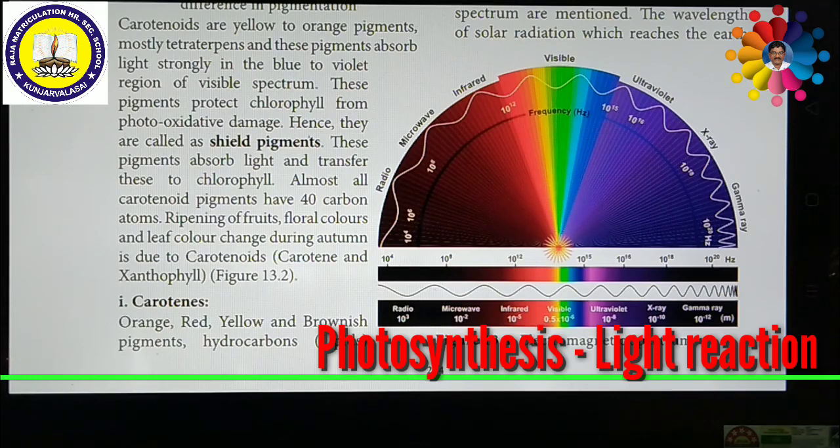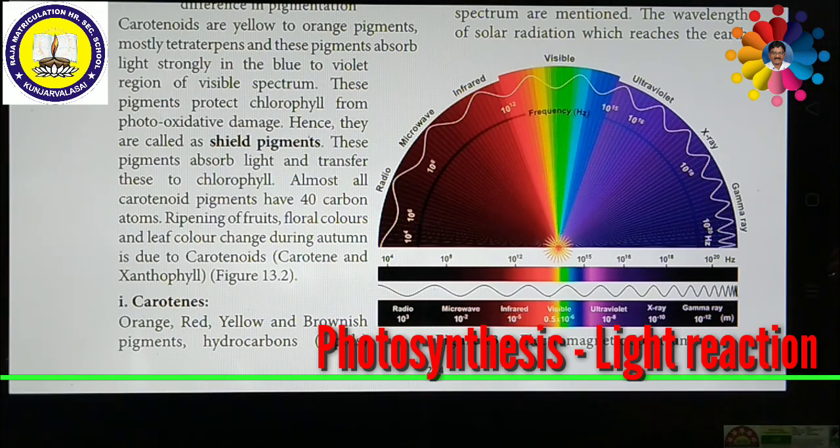The color of the light is determined by the wavelength. So VIBGYOR, you already know, the visible spectrum consists of VIBGYOR. The energy of the quantum is inversely proportional to the wavelength. That means if they have shorter wavelength, they have more energy. If they have longer wavelength, they have less energy.